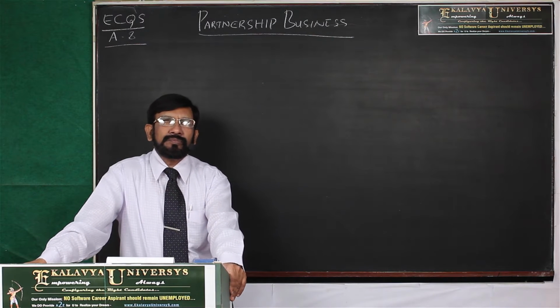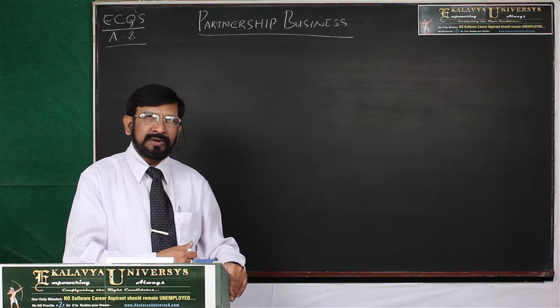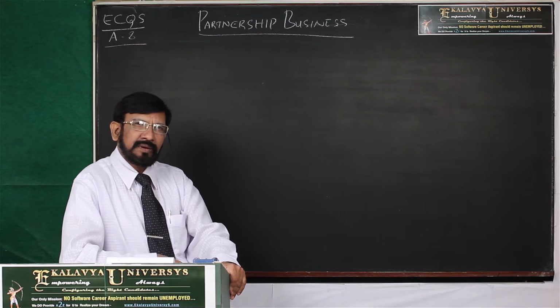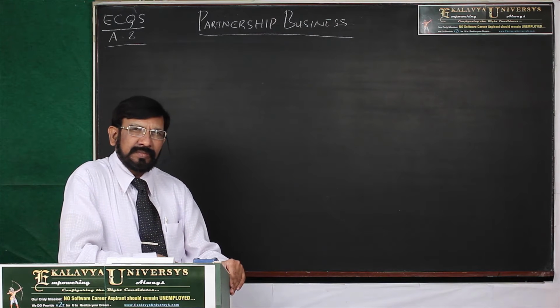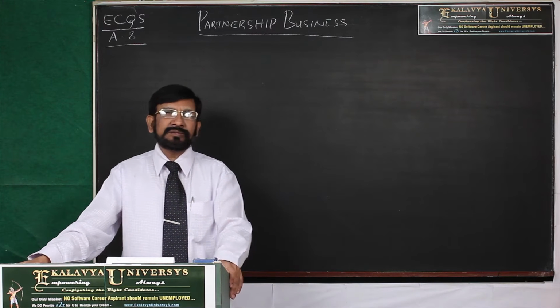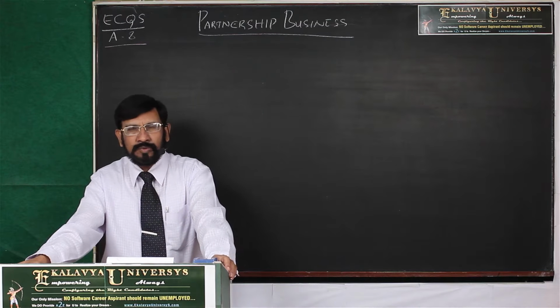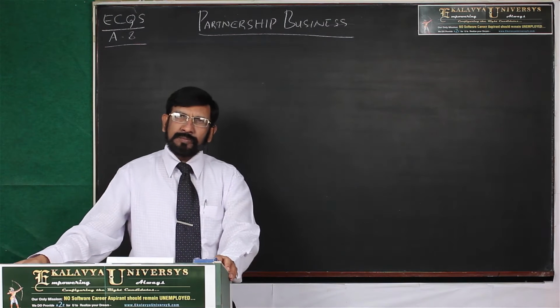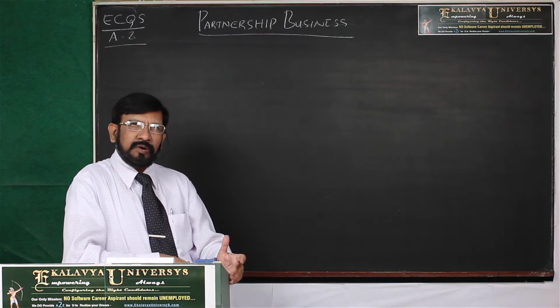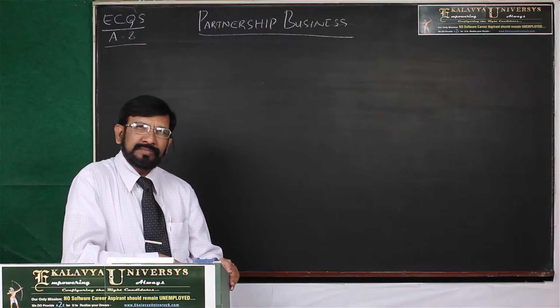As you know, a business may be owned and run by one person or two or more persons. If a business is run by only one person, then it is called sole proprietary business. The businessman is called sole proprietor. The sole proprietor brings all the necessary capital and enjoys all the profit.